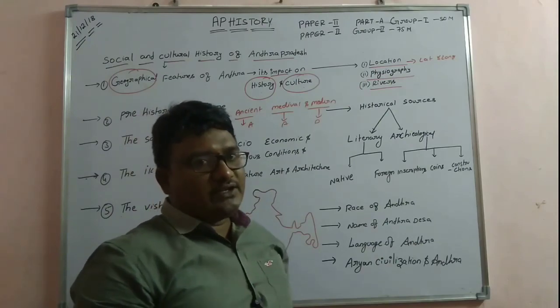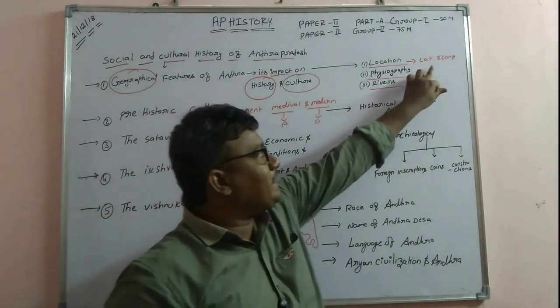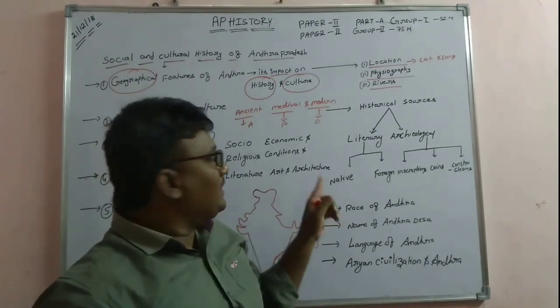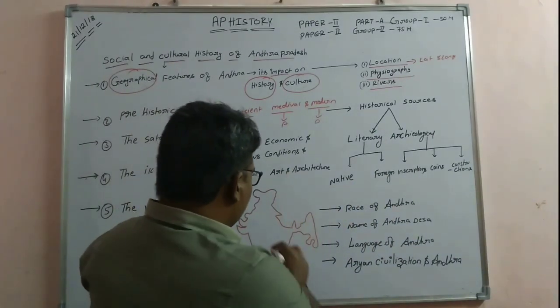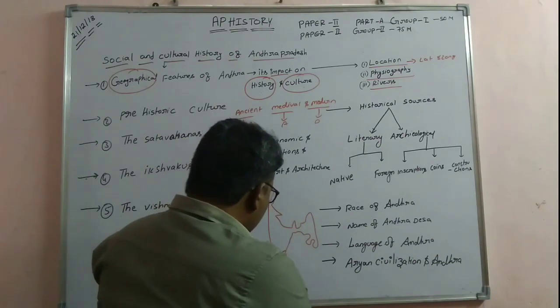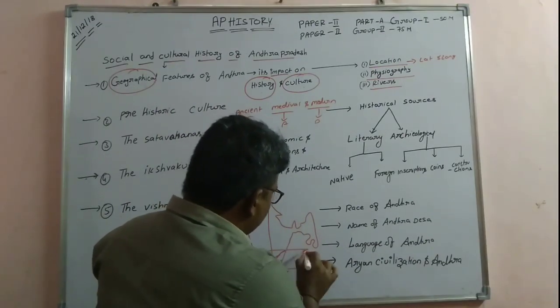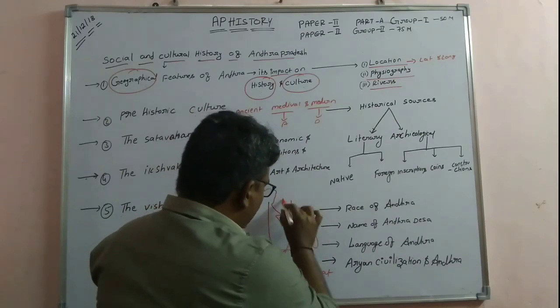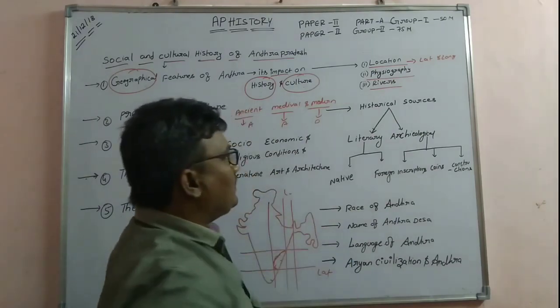Just for recognition of a state we go for the latitudes and longitudes, that means where it is located. So this much longitude and this type of latitude: this is the latitudinal extent and this is the longitudinal extent of Andhra.